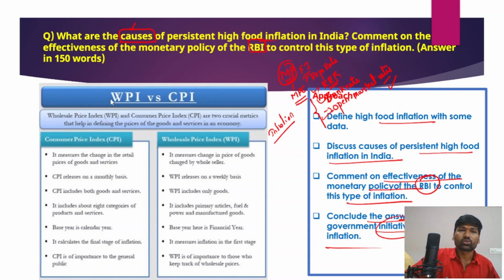And if you want, you can also go through the differences between the wholesale price index and the consumer price index. And this is very important for the mains examination as well as the prelims examination. So I would like to remind you that UPSC has also asked about the wholesale price index and consumer price index in the prelims examination as well. So if you look at the previous year questions, you can see questions based on this as well. So you can go through the wholesale price index as well as the consumer price index.